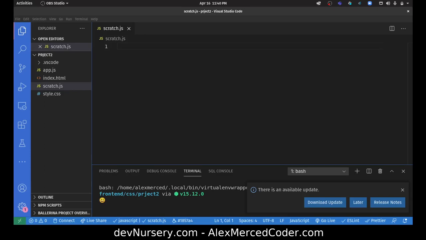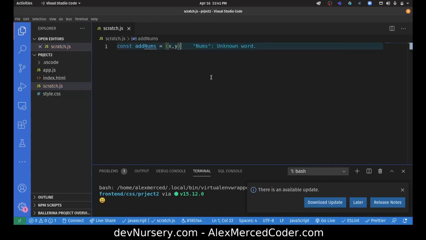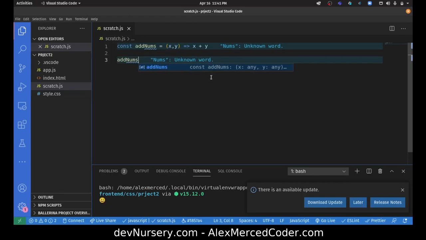So for example, let me create a function, const addNums equals an arrow function that takes two arguments, x and y, and then just returns x plus y. So there's addNums, there's the function. Now here's the thing. If I do addNums 1, 1, let me console log it.